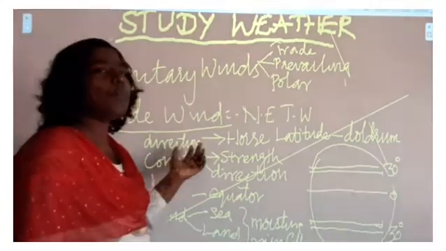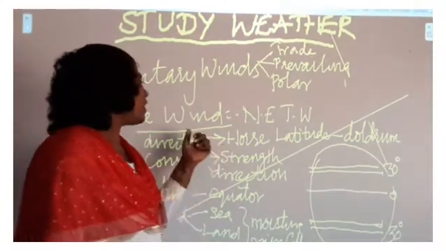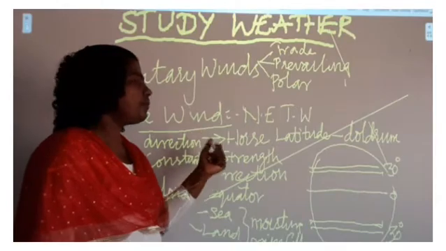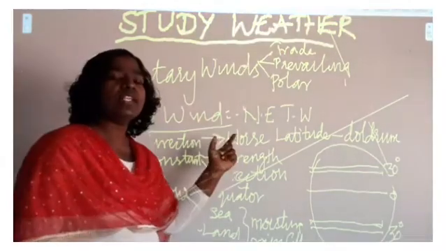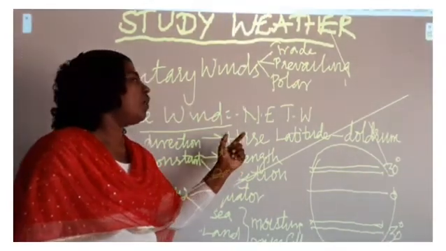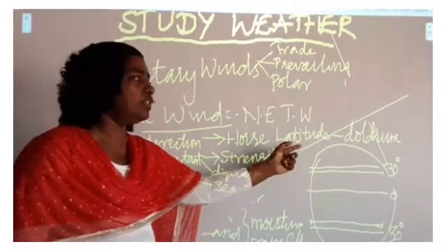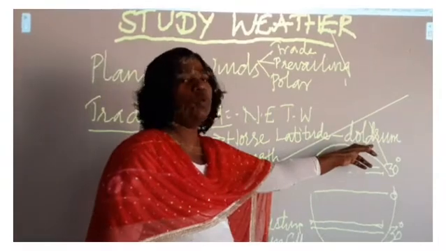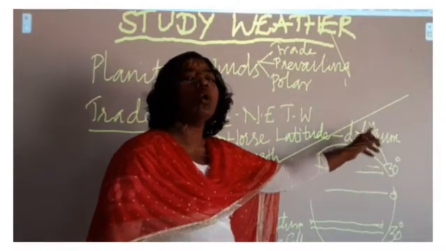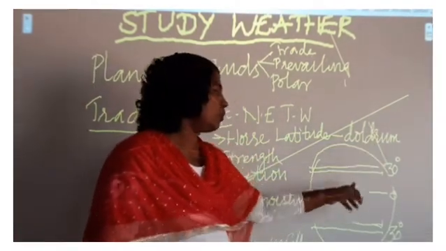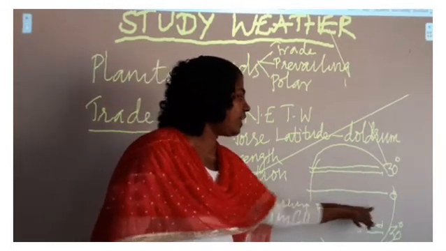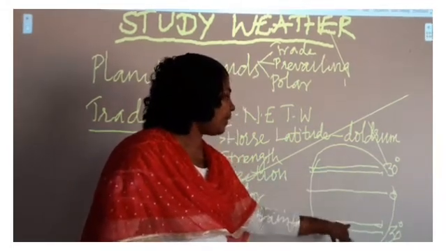And in which direction does this trade wind blow? The trade wind blows from the horse latitude of the subtropical high pressure region to the doldrum. Doldrum means the low pressure equatorial region. This is the equatorial region and this is the subtropical region.